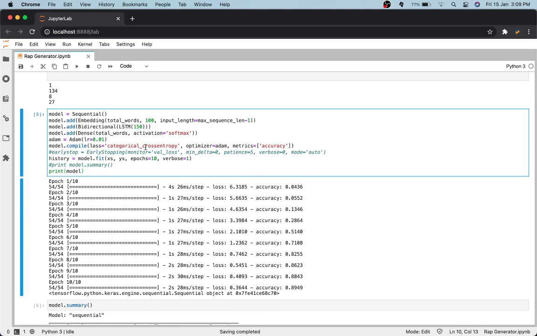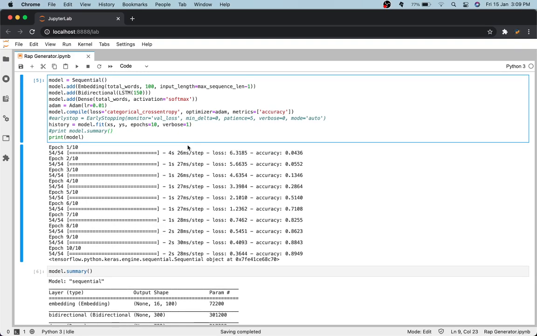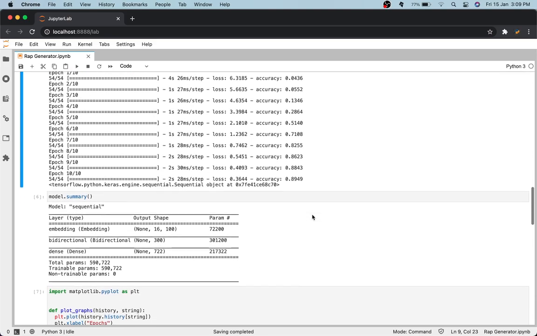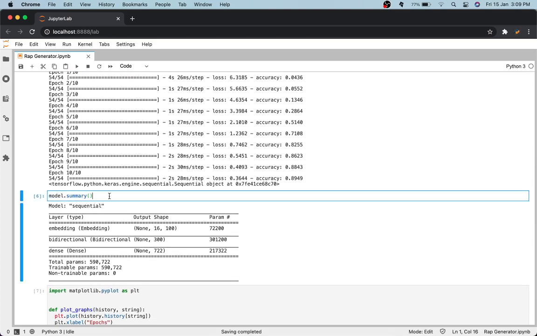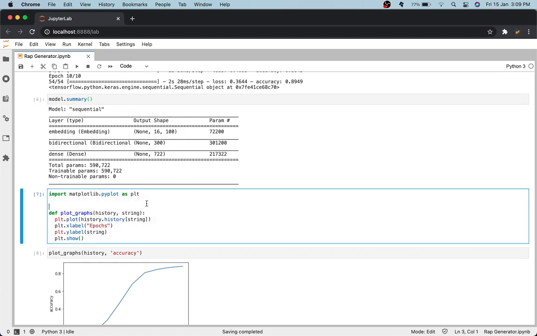And the loss function that I went for in this video was categorical cross entropy, the optimizer was Adam, and the metrics will be accuracy. And then we just fit the model with 10 epochs and a single verbose, so we don't see a ton of the data. As you can see, we go from this loss to this loss, and from just a 4% accuracy to an 89.49% accuracy. Then we just get a summary of the model, and you can see all of the training parameters and all of that.